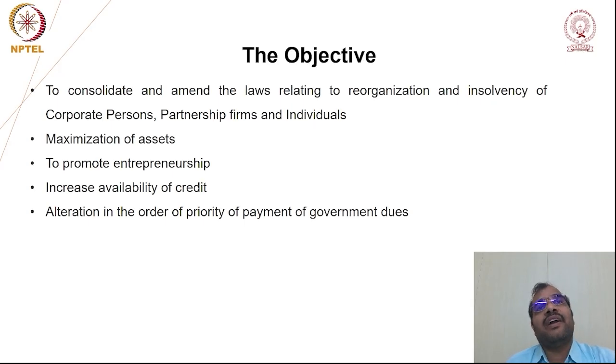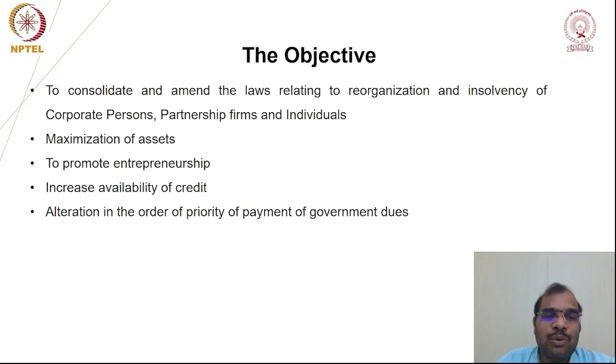Previously, under the old regime, the government used to take the major stake. When the liquidation process is going on, first we have to repay the statutory debts. Statutory debts means any taxes to the government, or any penalty, or any fees payable to the government, and your tax liability and your employment liability. Suppose you are liable to pay some salaries or wages to the employees. All these things will be paid back at the beginning. Initially, first you are going to pay that. Subsequently, if any amount is left over, only then will the secured creditor and unsecured creditor recover the money.